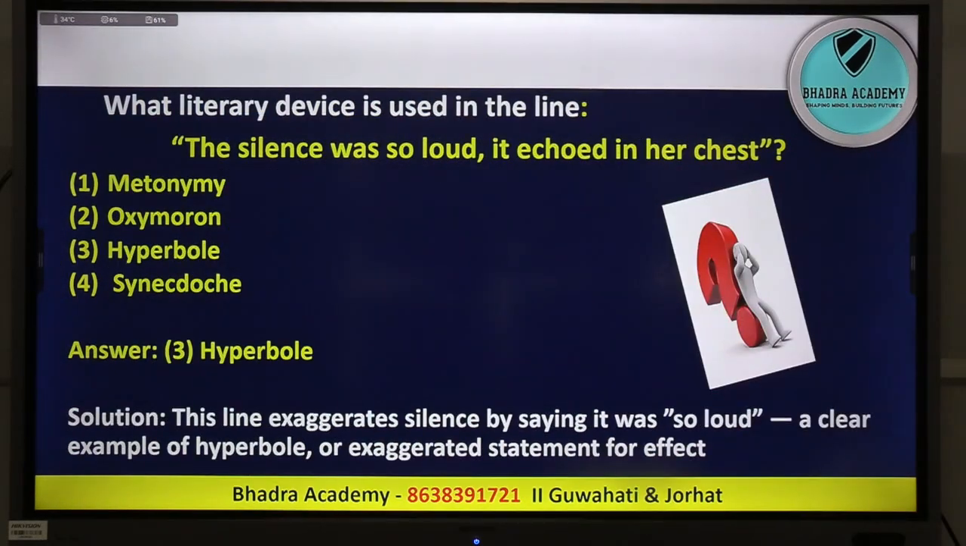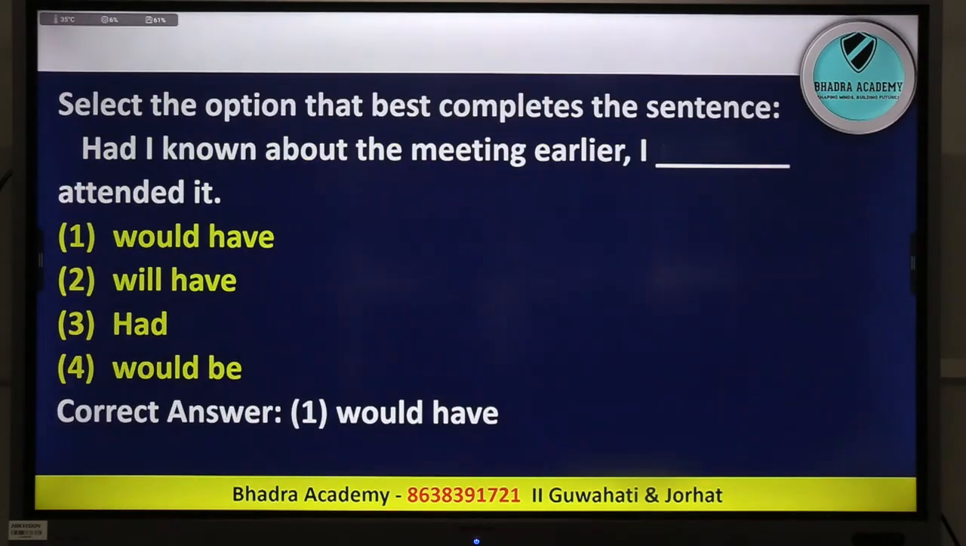You see the other question, what literary device is used in the line, the silence was so loud it echoed in her chest. Now this is a little bit tough, a confusion type of question, but we have to be familiar. This type of question आपको एग्जाम में जरूर आएगा. तो इसका आंसर होगा hyperbole. Okay, so now here if you look at it, this is the fill in the blanks type of question. This is a grammatical question based on English grammar.